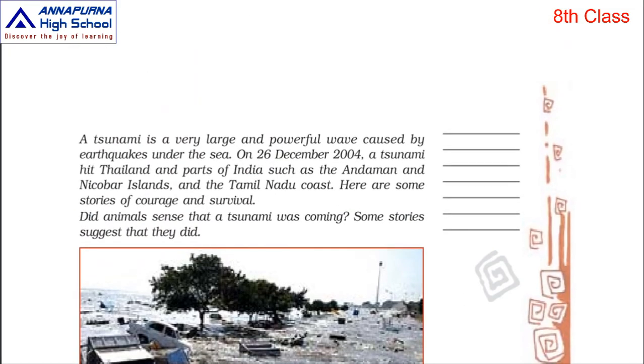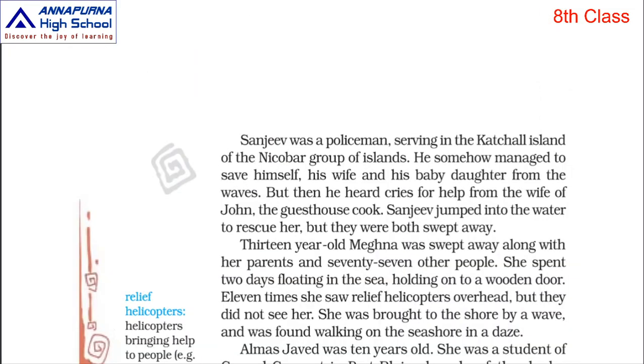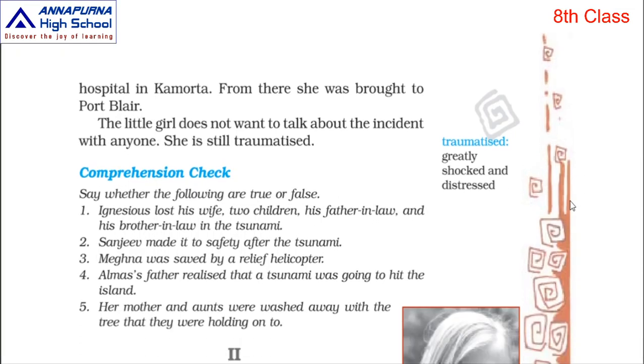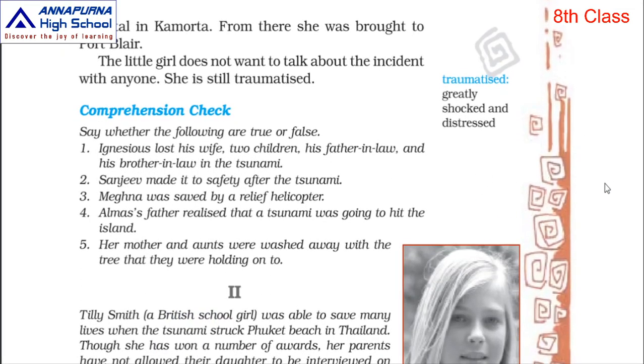Okay, children, just a minute, take the grammar true or false. First, Ignatius, say whether these sentences are true or false. Ignatius lost his wife, two children, his father-in-law and his brother-in-law in the tsunami. True.